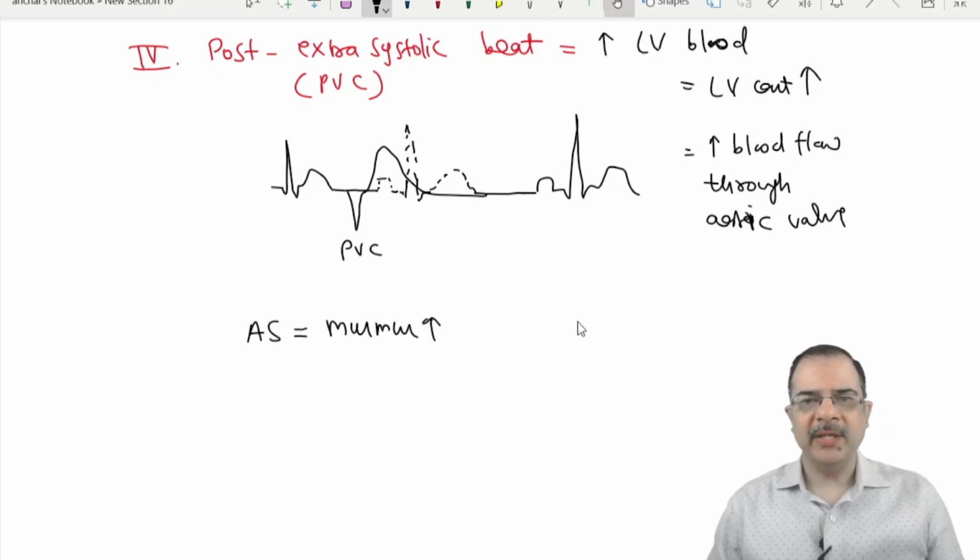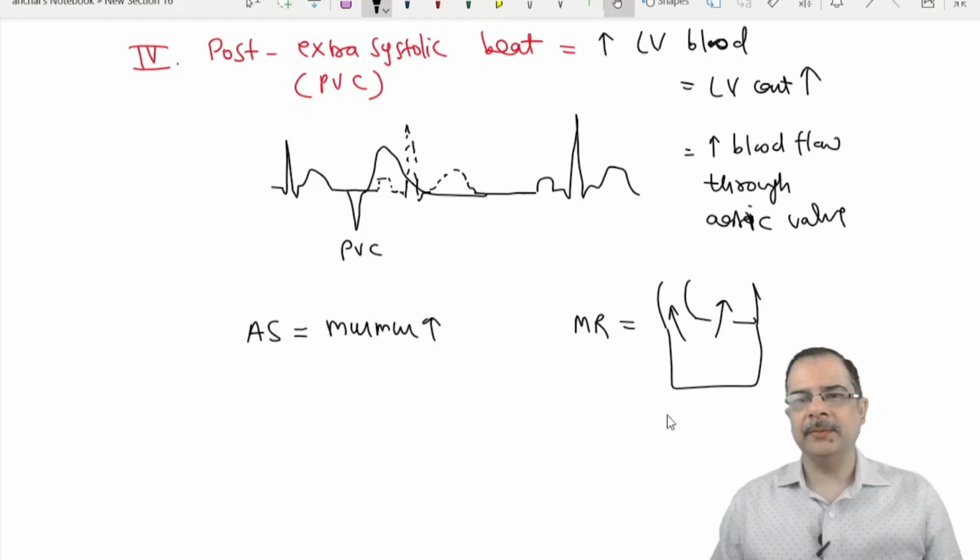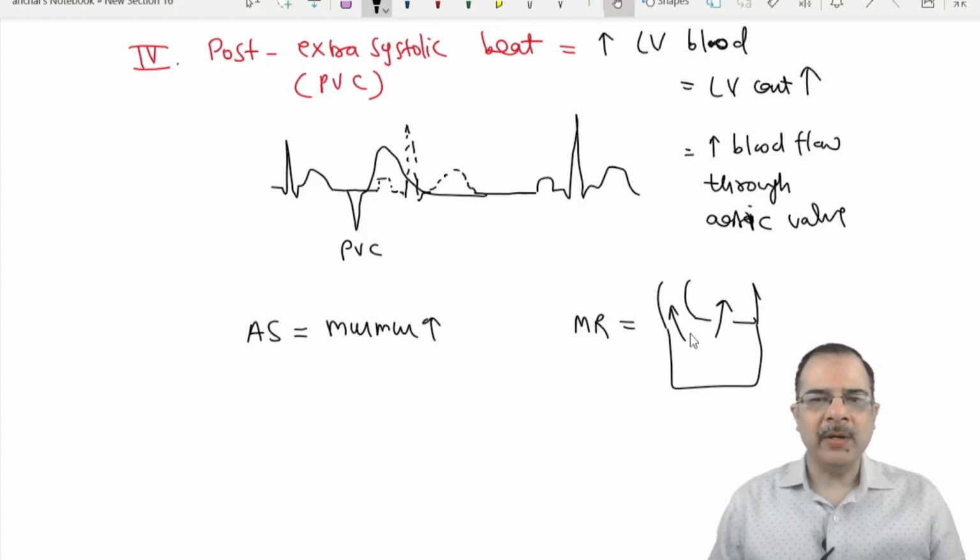But the murmur of MR has to be differentiated from this. In the murmur of MR, the blood is going through the aorta as well as through the mitral valve. If there is more blood here, the more blood will go towards the aorta side.